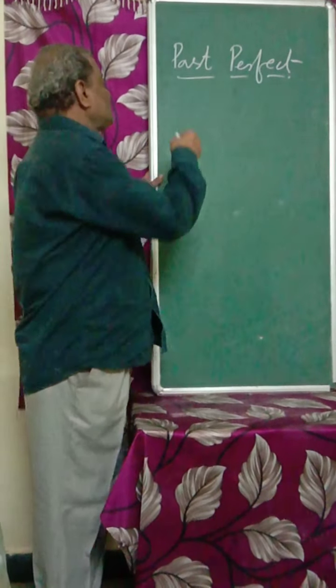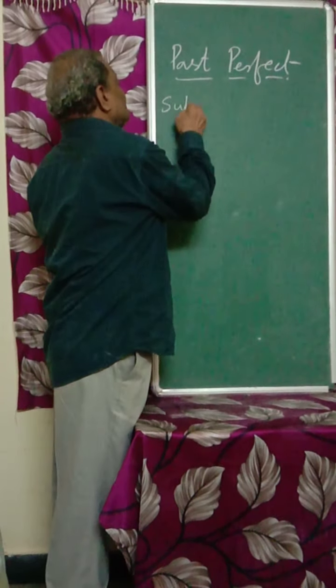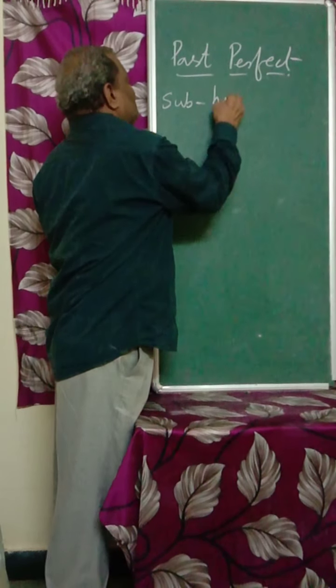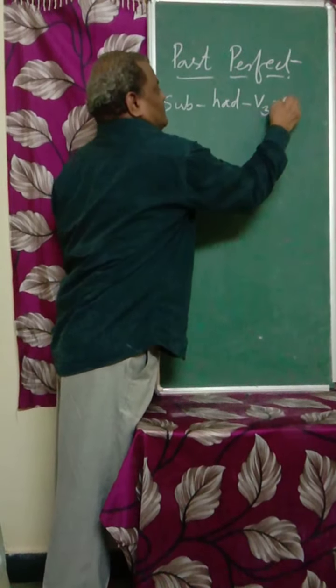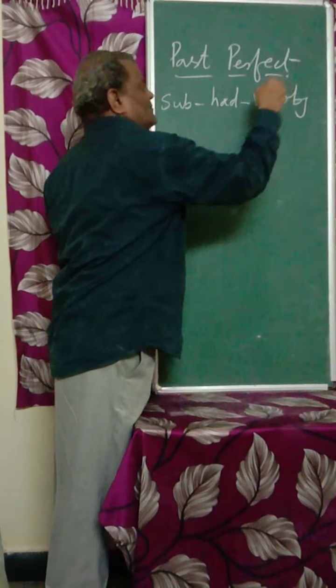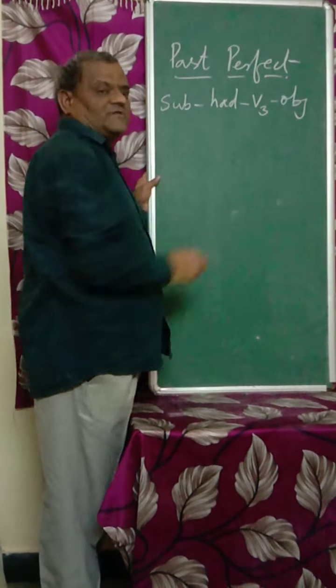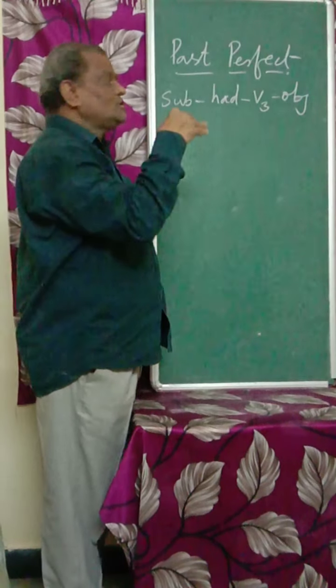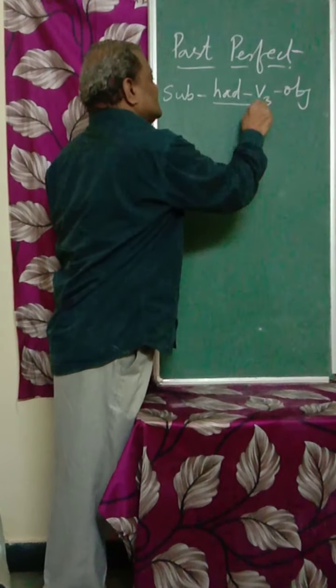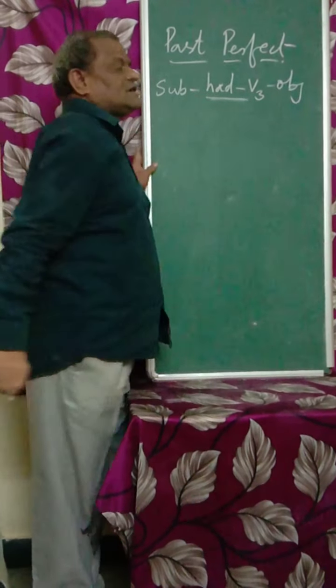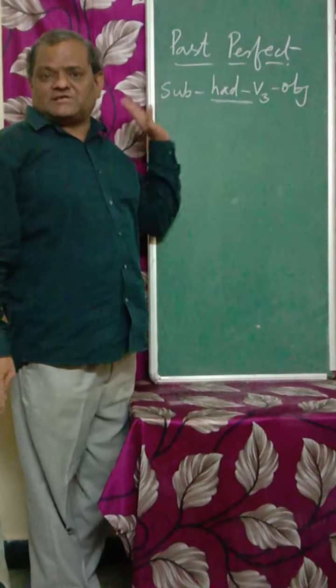In past perfect we have to use have's past form, that is had. Had V3 is to be used. Have's past form is had. This is past perfect. So you should have a clear idea that had V3 is to be used. If had V3 is used, that is past perfect tense.